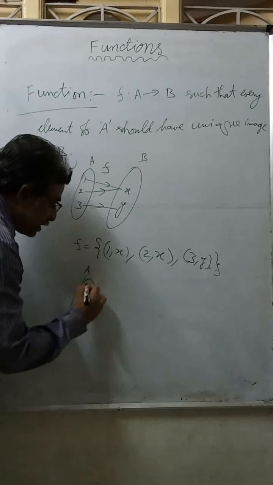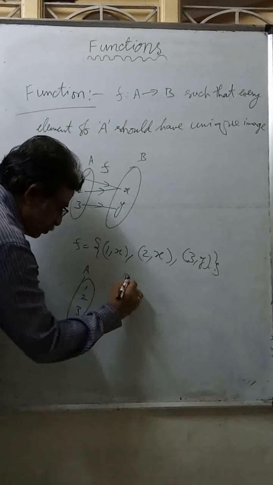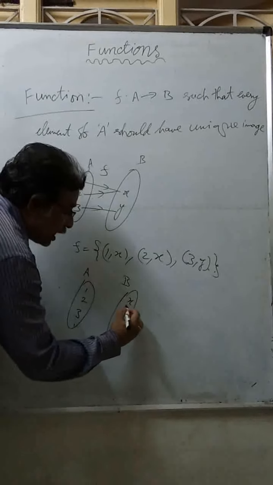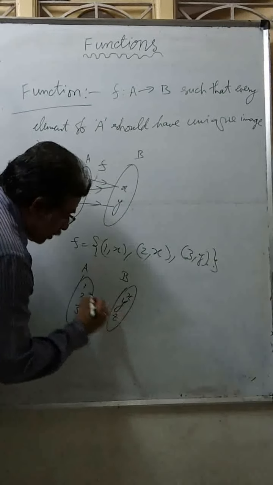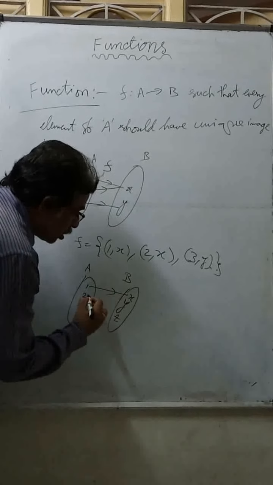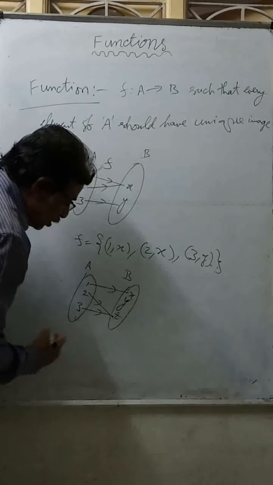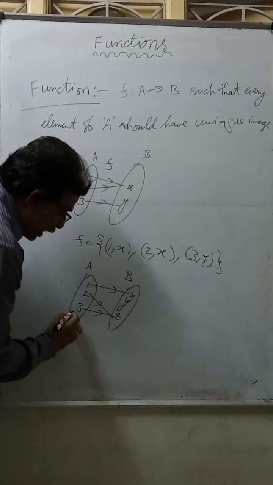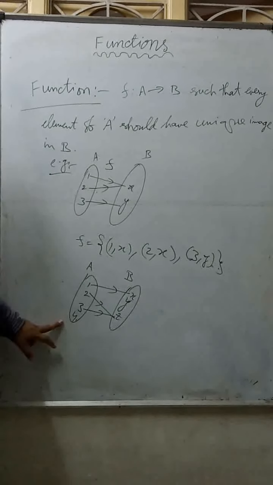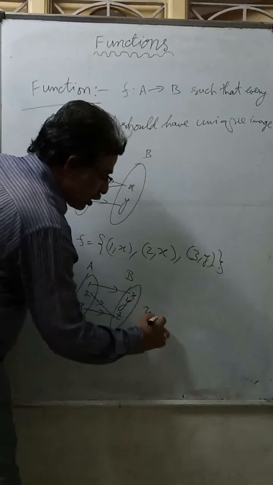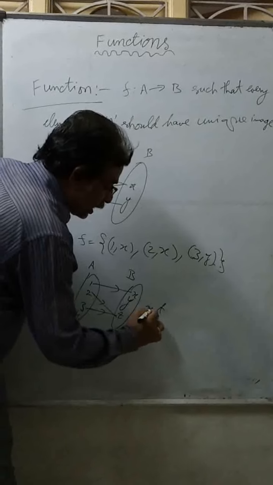Now, one more example. If I say A is 1, 2, 3 and B is x, y, z. If 1 is mapped to x, 2 is mapped to z, 3 is mapped to z, and I am leaving a fourth element like this without mapping, then it is not a function.